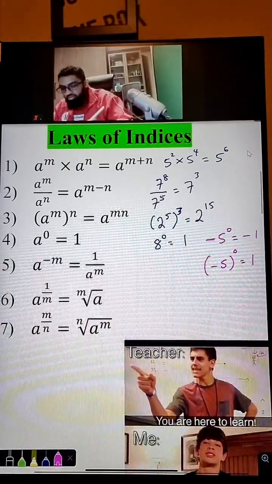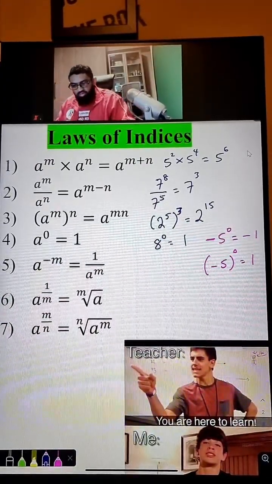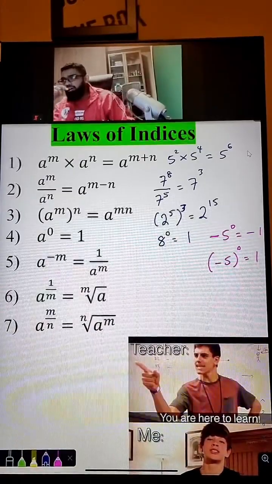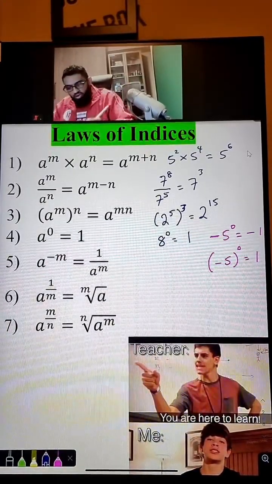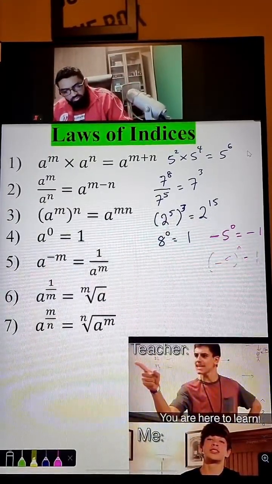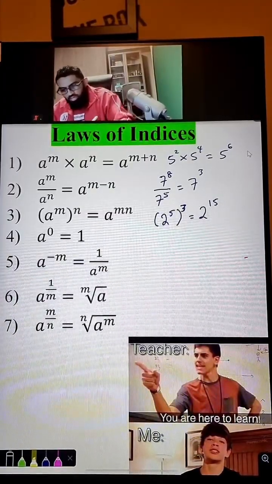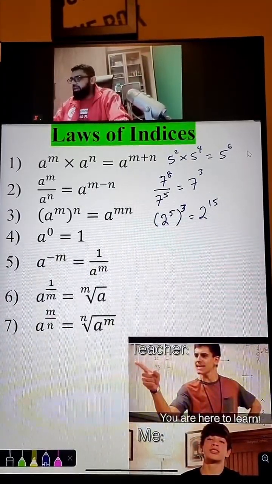Let's go on to law number 5. Law number 5, actually I spoke about it earlier. Let me just erase this so that I have some space. Okay, law number 5.